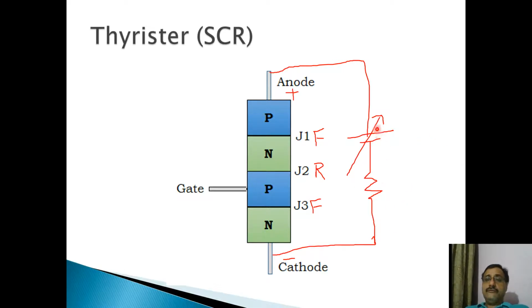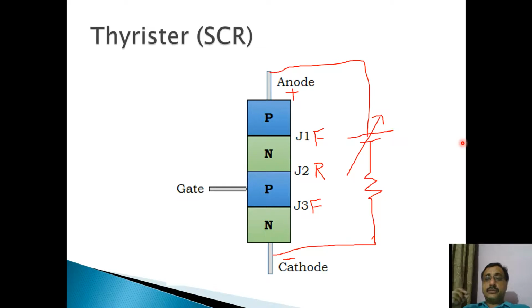Now what will happen if you go on increasing this voltage? I am going to increase this voltage from this source. Every reverse biased junction has some depletion layer across it.